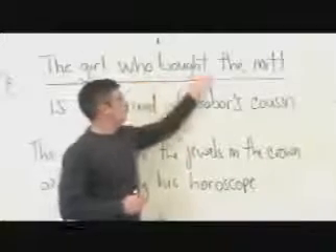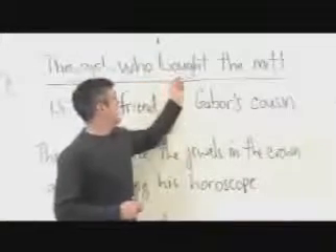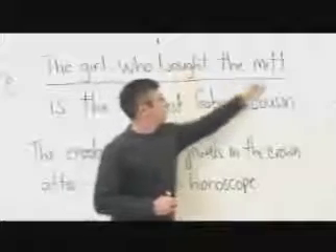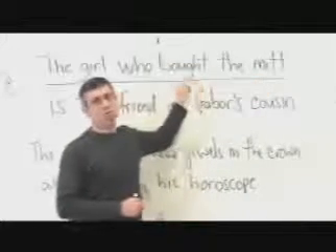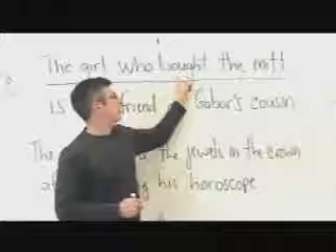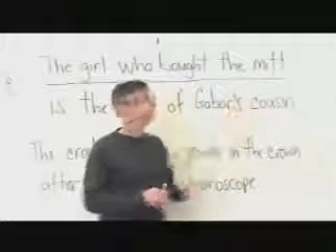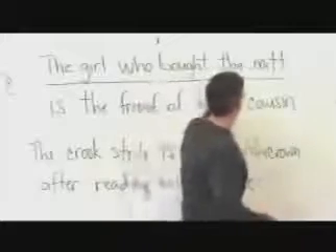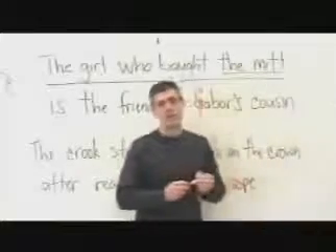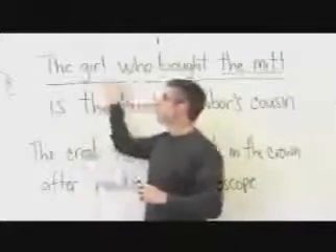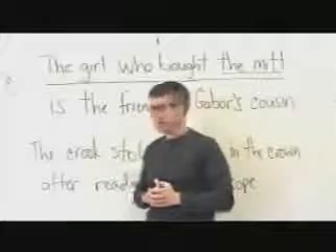Now, within this subordinate clause, we have this phrase, the mitt. Bought is the verb in the subordinate clause. Bought what? The mitt. That's what. So, the mitt is a nominal phrase inside of this longer nominal phrase.